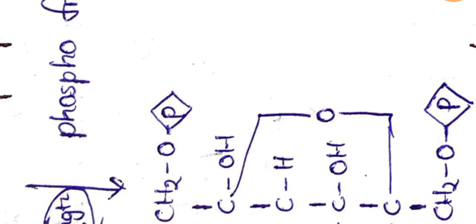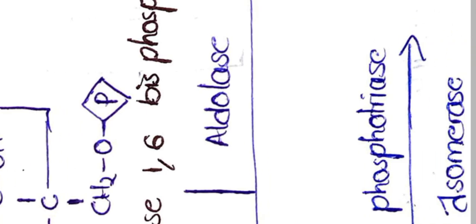So during this step, conversion of fructose 6-phosphate into fructose 1,6-bisphosphate, there is utilization of ATP. And also in the first step, conversion of glucose into glucose 6-phosphate, ATP is utilized. So in these two steps energy will be invested, that means utilized. And after this energy investment phase we'll see the splitting phase.